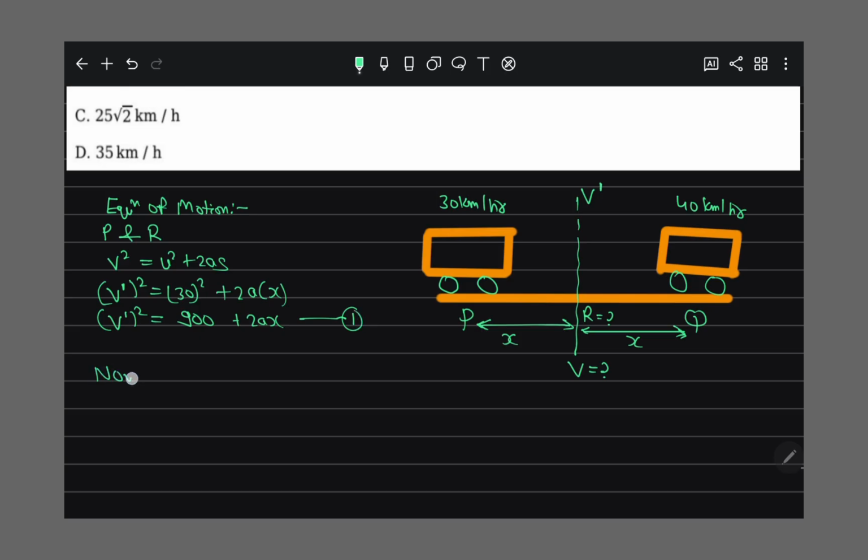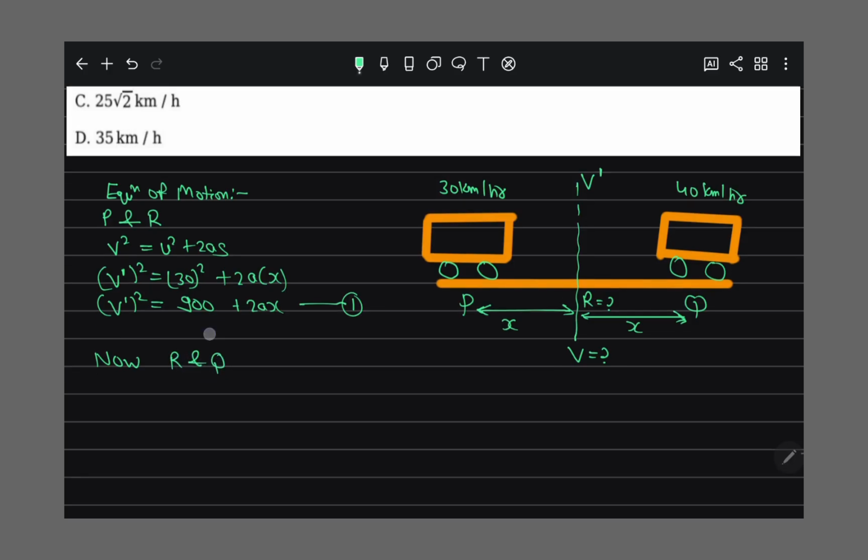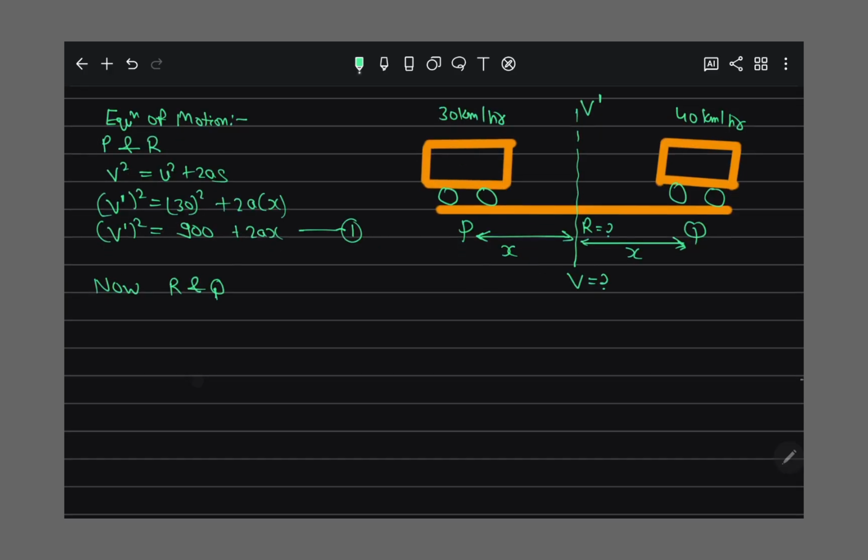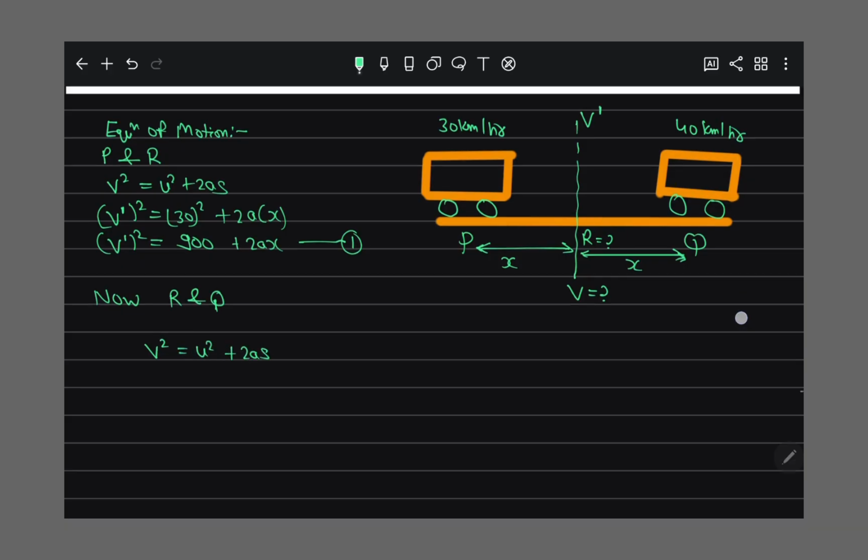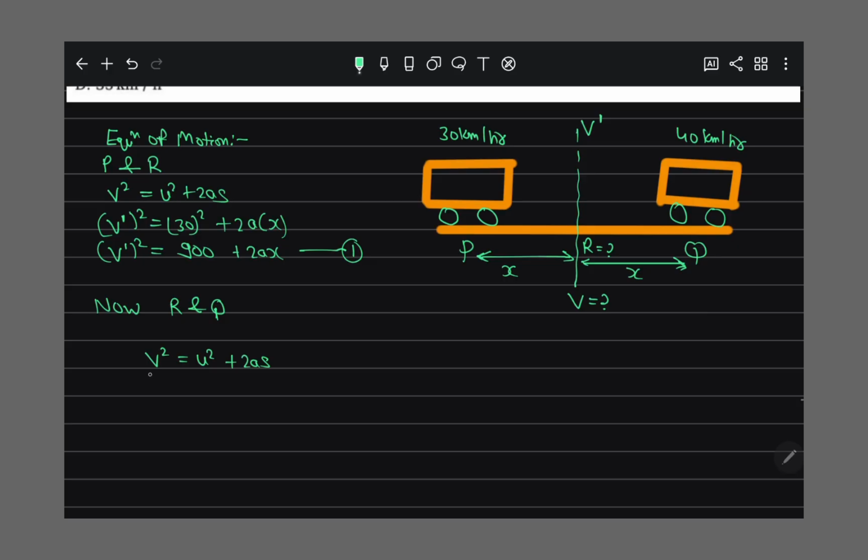Now for point R and Q point, v square is equal to u square plus 2as, right? So for R and Q point, the final velocity is 40 square and the initial is v dash square plus 2 times acceleration and distance is x.